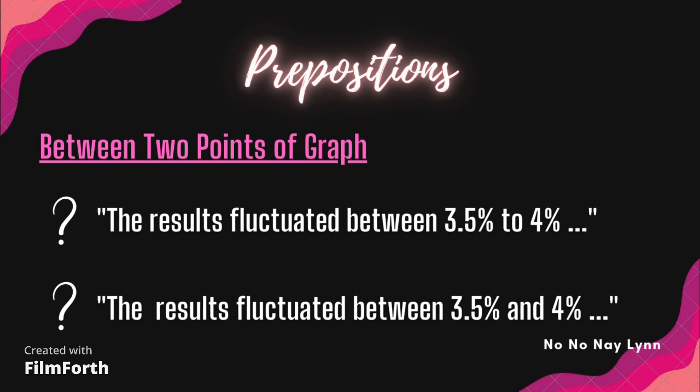Let's take a look. The results fluctuated between 3.5% to 4%, and then between 3.5% and 4%. I think this is pretty easy for you to do. So let's go and find out. So this is quite easy and discernible. When we use between, it's about one point and the other. There's no